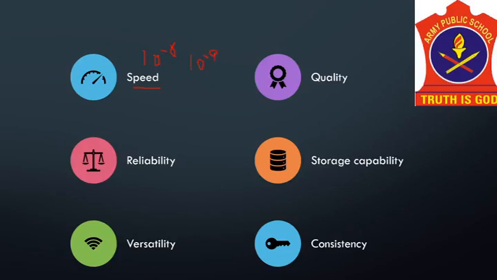So from this you can imagine how fast your computer performs work. For example, if you mail a letter to a friend by postal service, he or she may receive it in a few days. However, if you send an email, it will be received in only a few seconds. So this is the speed of a computer.